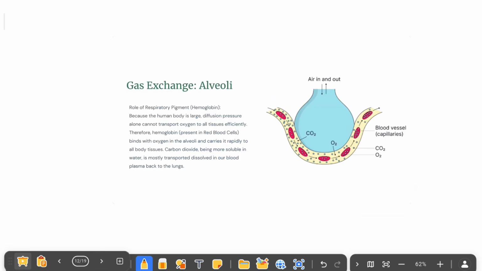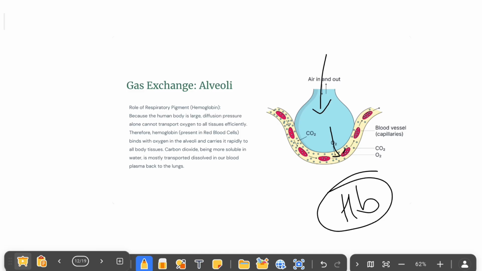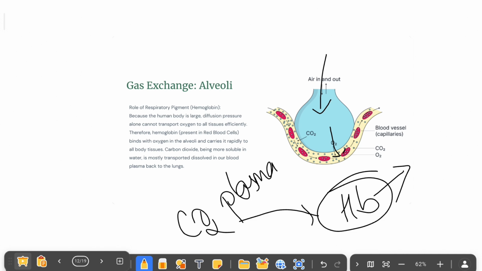Now, when we look at gas exchange inside the alveoli, after taking air, the oxygen will enter the blood and combine with the hemoglobin. So remember, hemoglobin helps in transporting the oxygen. Hemoglobin and blood plasma will carry the carbon dioxide and give it back to the alveoli, so that when we are breathing out, this carbon dioxide will go out of the body.